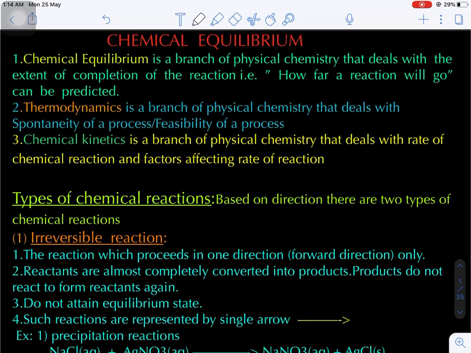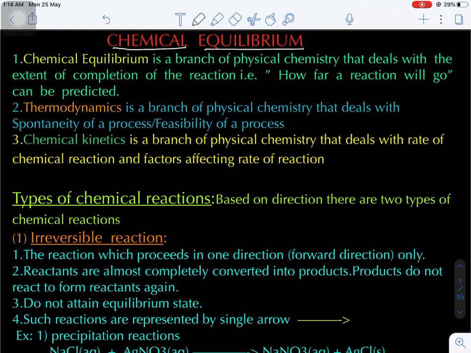Hello students, today we are going to start a very important chapter in physical chemistry, that is chemical equilibrium. This is one of the important chapters in physical chemistry. This is in the 11th NCERT part 1 in physical chemistry.